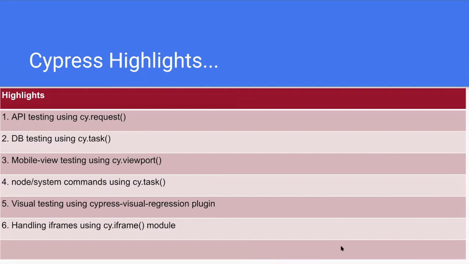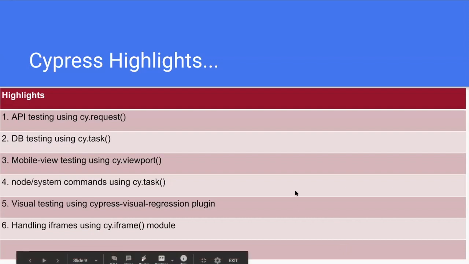Here we can see that using the Cypress.request function, we can achieve all these tasks. And we can integrate with DB testing as well using the Cypress task command. Cypress also supports responsive testing for mobile view testing using the Cypress viewport function. And if we want to interact with Windows commands or Node commands, we can achieve that using the command Cypress.task. So it supports browser interaction and, at the same time, Node.js commands as well.